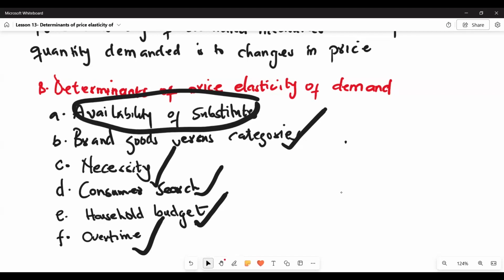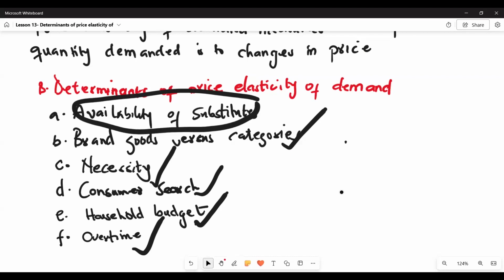So demand becomes more elastic over time because you have enough time to search for other options or to search for low cost options or substitutes for that good. But it's much more difficult to change your decision in a shorter period of time, which will make your demand inelastic. So this is all that we have for our lesson on the determinants of price elasticity of demand.